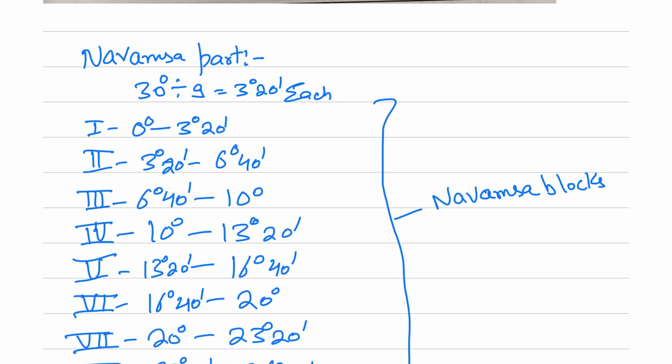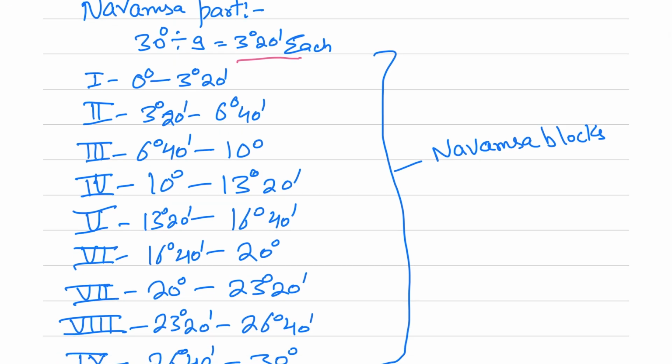These are the degrees which we need to remember. And Navamsha means 30 degrees divided by 9, so 3 degrees 20 arcminutes each. So we divide 30 degrees into 9 blocks: 0 to 3 degrees 20 arcminutes and so on. These are the Navamsha blocks.